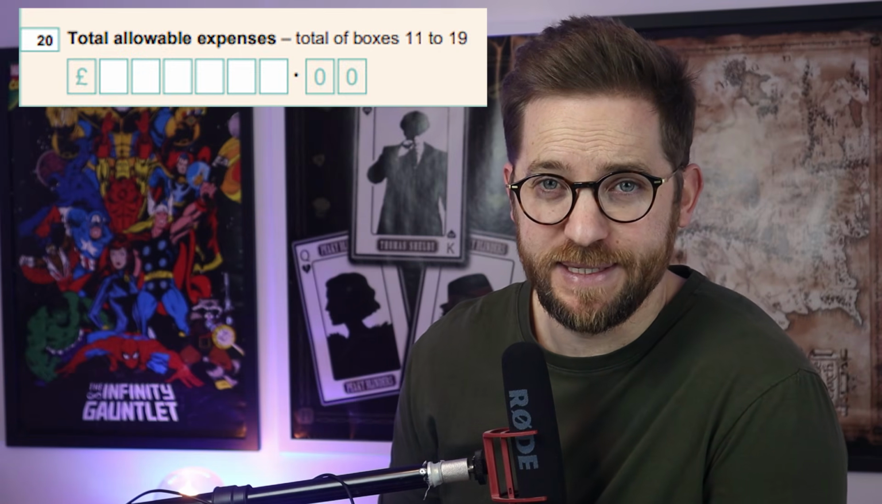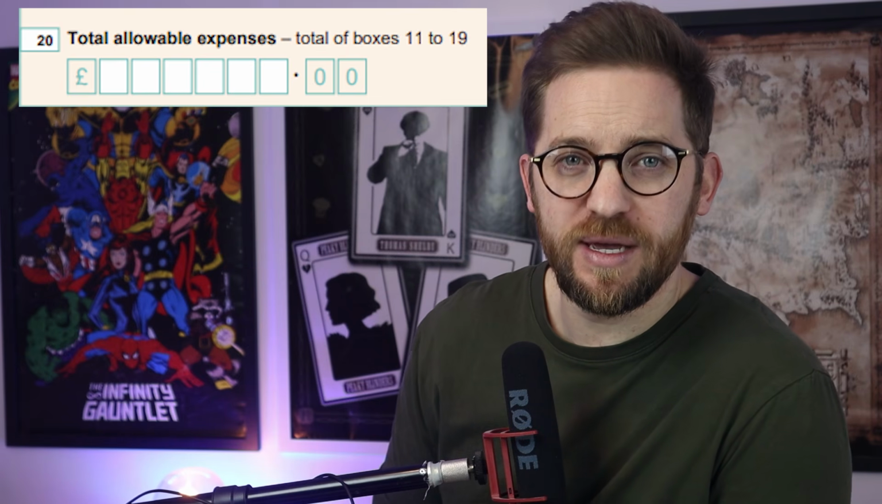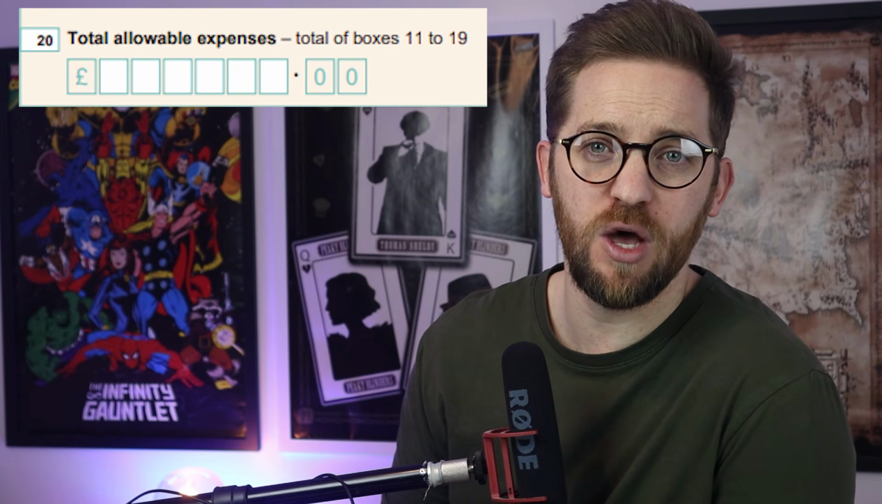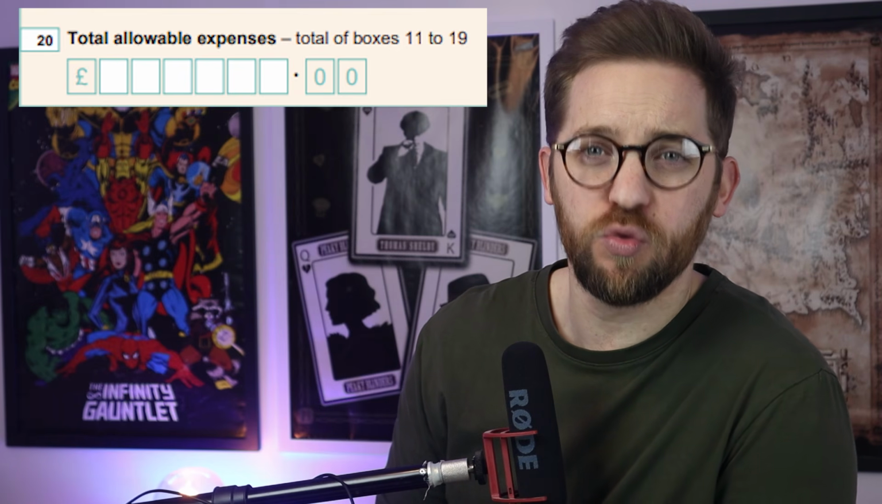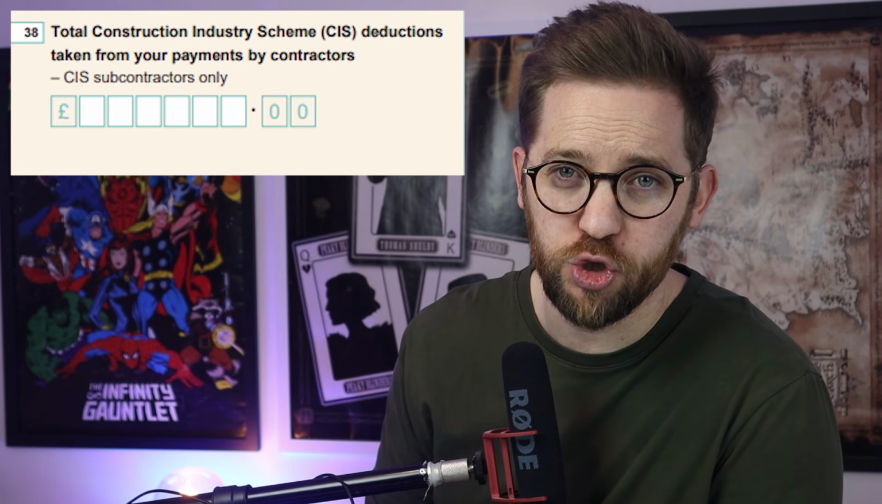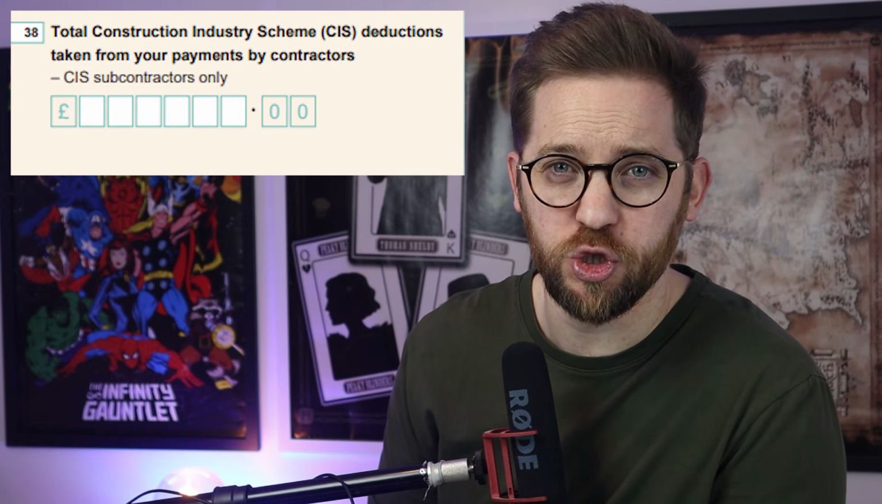The second entry is located on the same page in box 20, labelled total allowable expenses. Once you've been through your records and determined which expenses are allowable, then providing your turnover is lower than 85,000, they can be grouped together into a single figure and entered here. The third entry goes in box 38, which is labelled Total Construction Industry Scheme Deductions taken from your payments by contractors. Again, you'll be able to work out how much tax was deducted by the main contractors by referring to your payment and deduction statement.